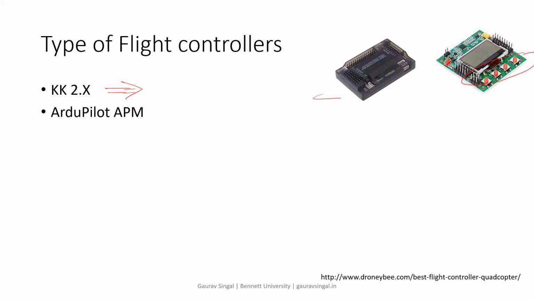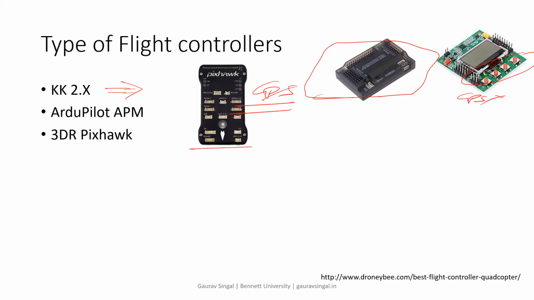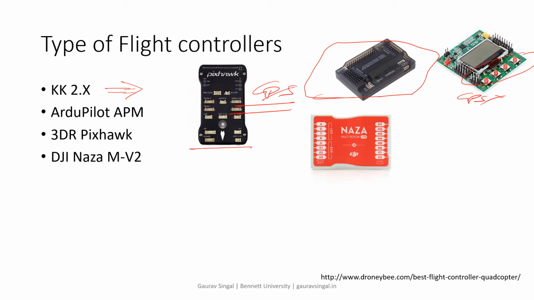Then there is the ArduPilot APM. You can say this is the previous version of PICSOC. It is a lower-level board, but the main capability is that you can attach GPS to it. In the KK board, there is no option of connecting GPS; here you can attach GPS. Next is PICSOC, which is the advanced one.